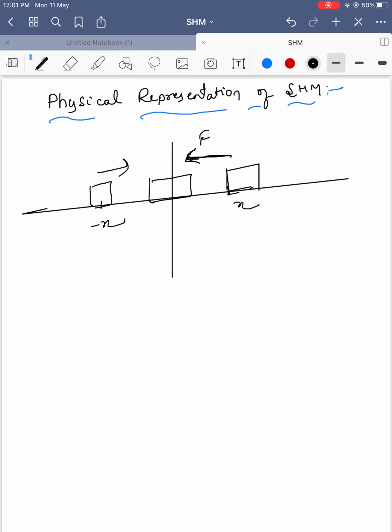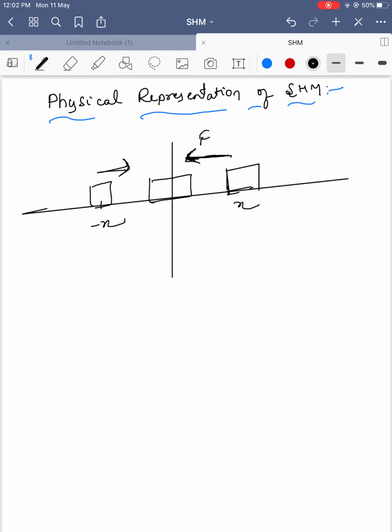So the force is trying to restore the body's motion. Whether it is proportional is not known as of now.